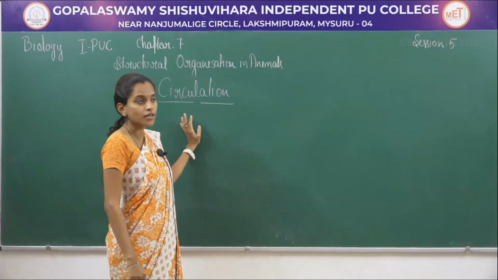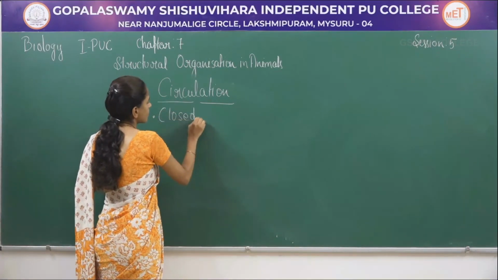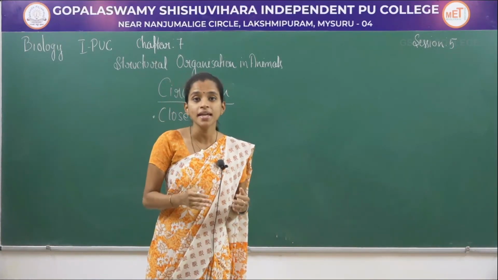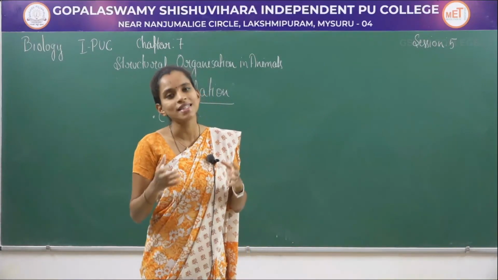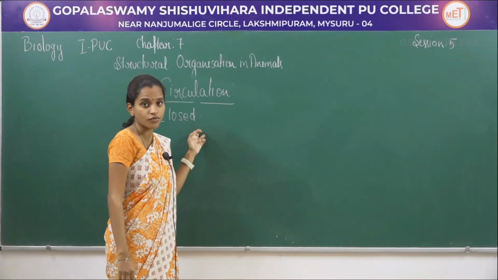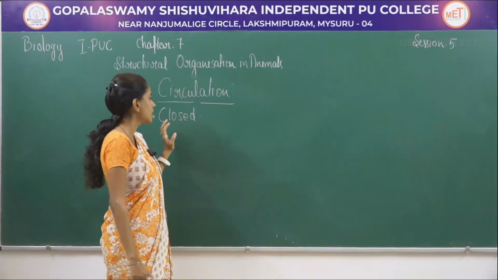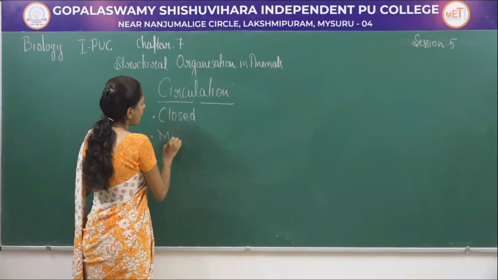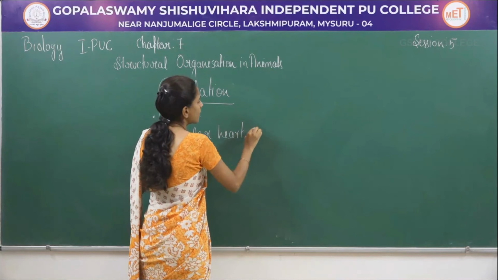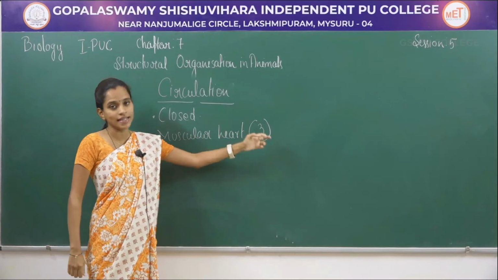Circulation in frogs takes place through a closed circulatory system. So what is a closed circulatory system? It involves the body fluid being carried with the help of blood vessels as well as capillaries. So a closed circulatory system is present in frogs, which includes the blood vessels and the capillaries. Here the heart is muscular, but has 3 chambers.